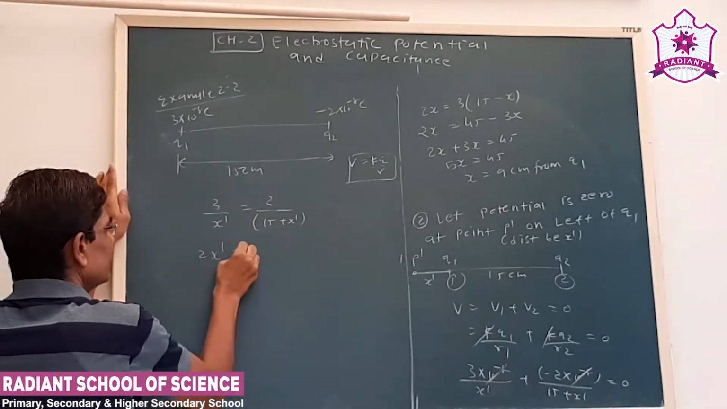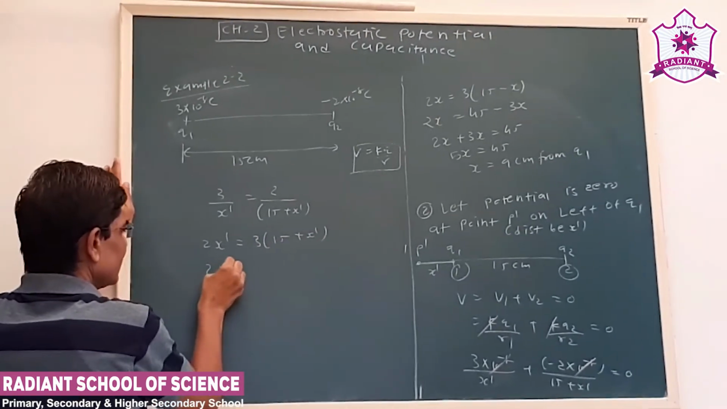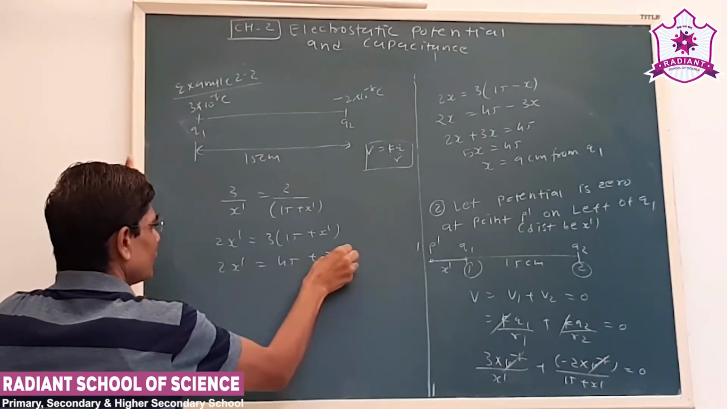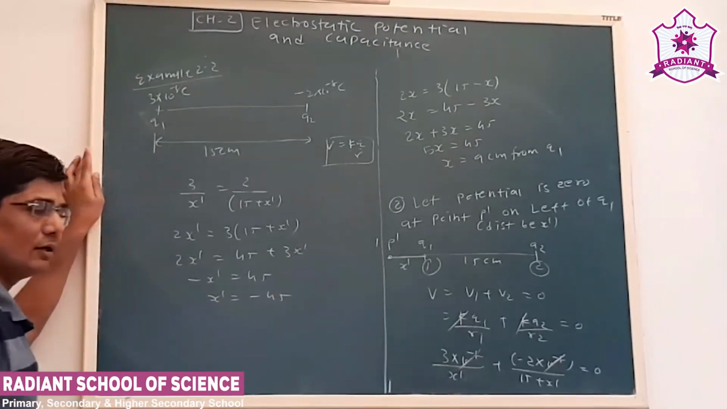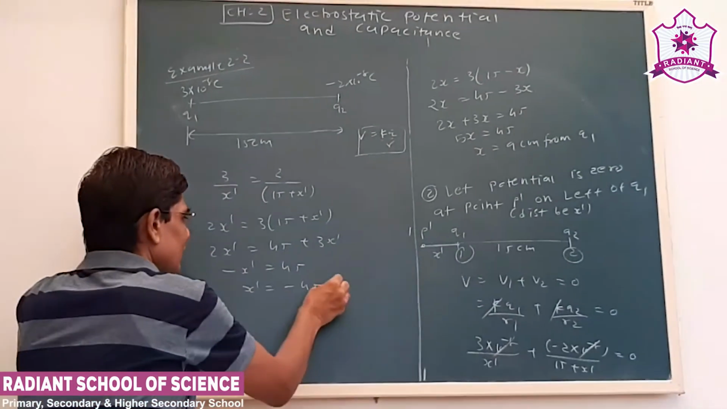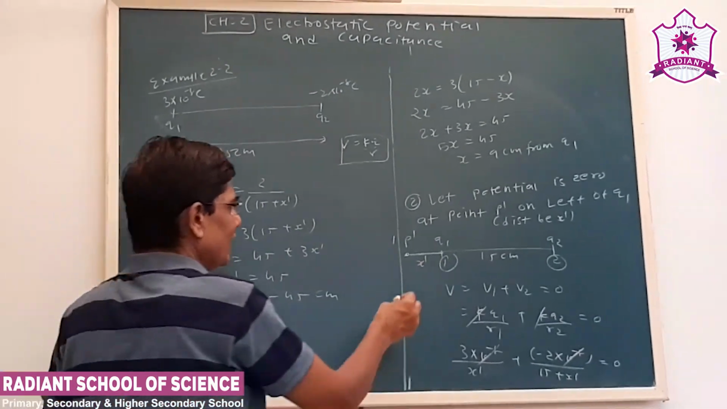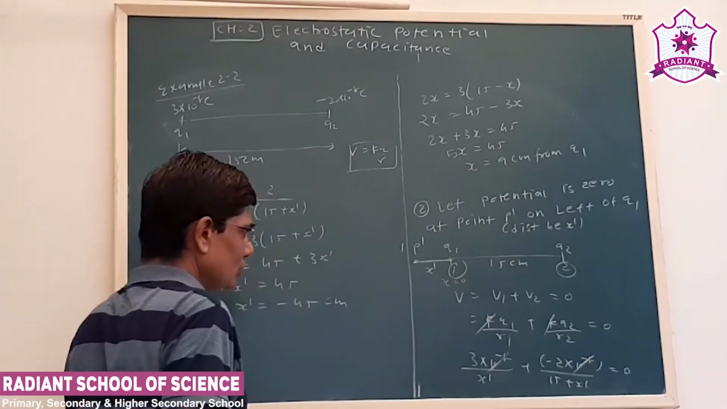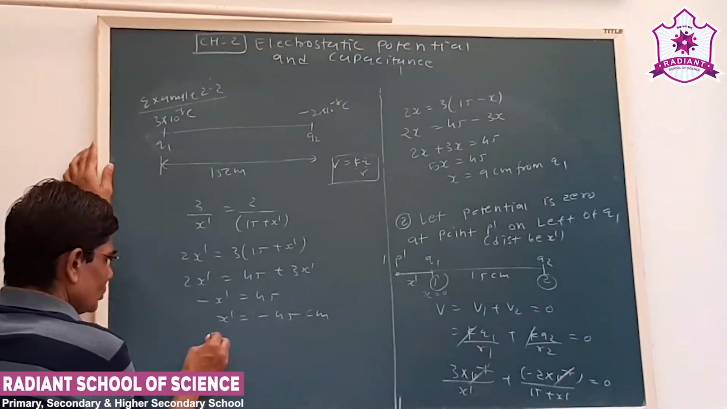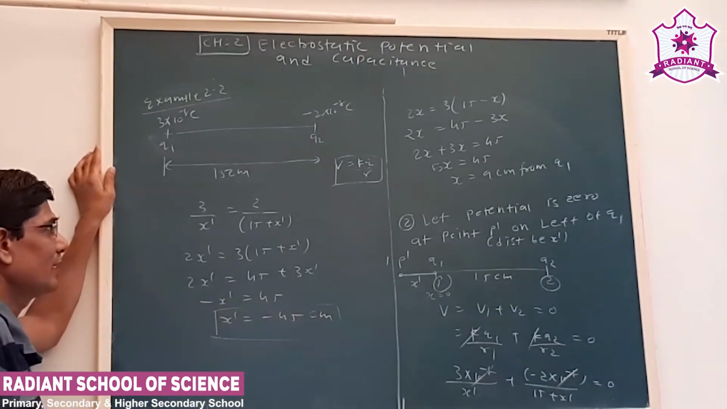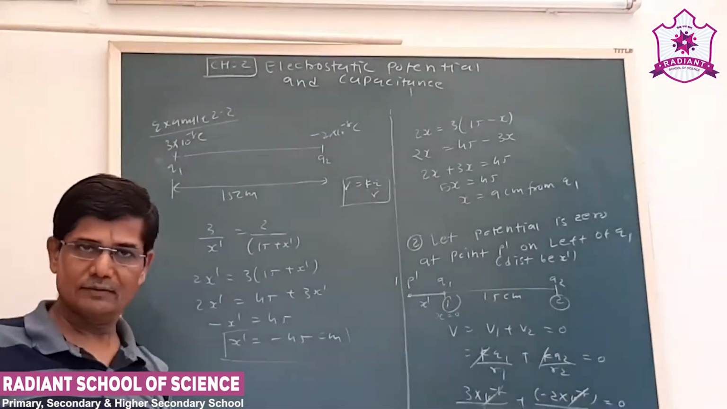So 2x dash is 3 into, okay, 2x dash is, minus x dash is 45. Now see, the negative value shows that our point P dash is left to the origin. So in that case, we can call this x is equal to 0. Right hand side we consider positive, and left hand side can be considered negative. So potential is 0 at a distance of minus 45 centimeter. See, this is our second answer.